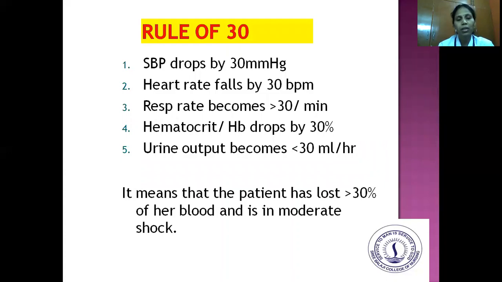Okay. Rule of 30. If the systolic blood pressure drops by 30 mmHg, or if the heart rate rises by 30 beats per minute, or if the respiratory rate becomes more than 30 per minute, or the hematocrit or hemoglobin drops by 30%, or the urinary output becomes less than 30 ml per hour, it is very, very crucial. It means that the patient has lost more than 30% of her blood and she is in moderate shock. So we should be very, very cautious.